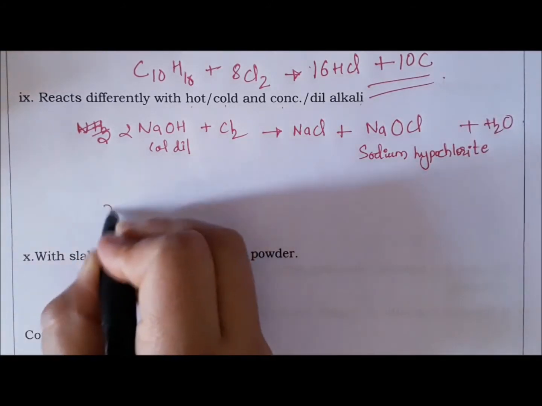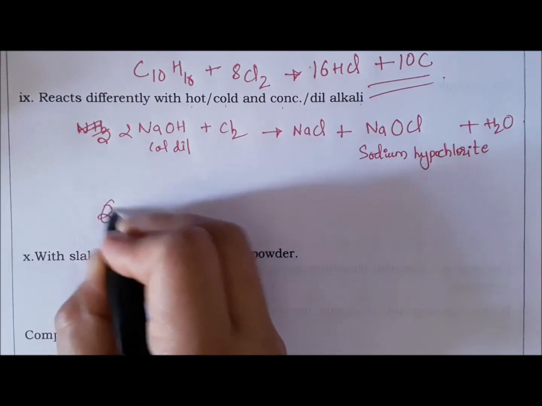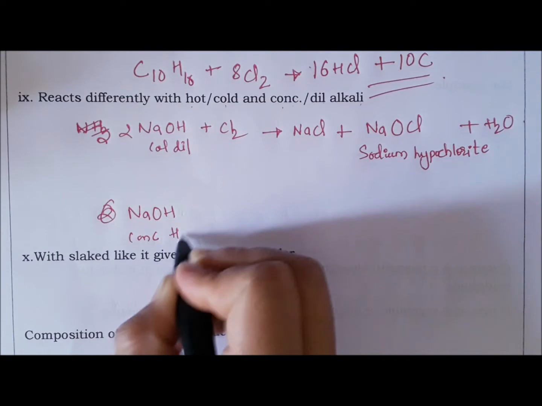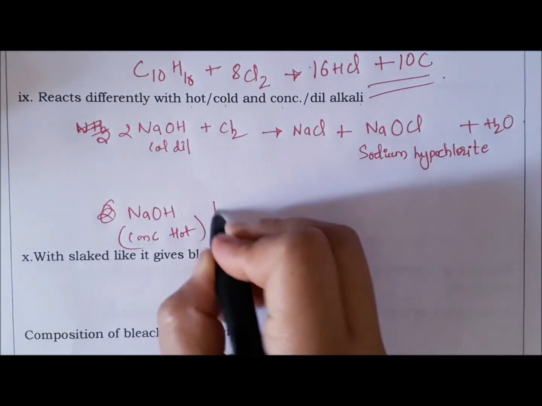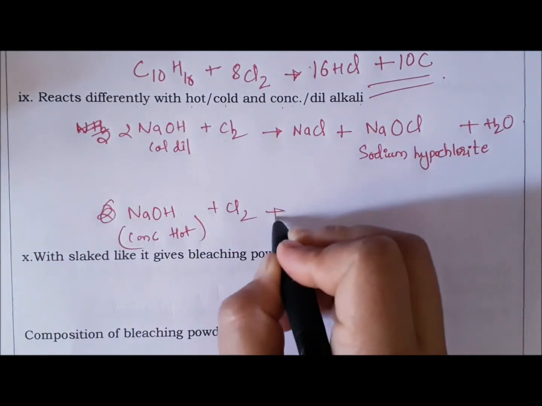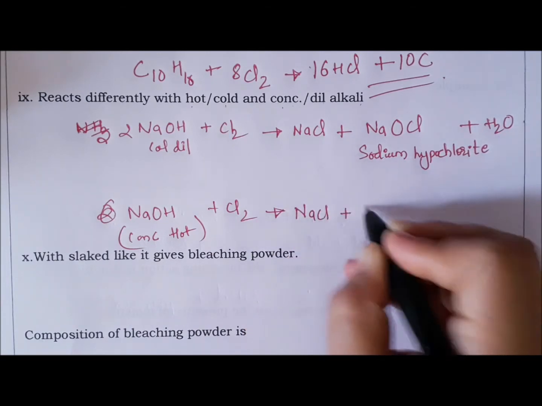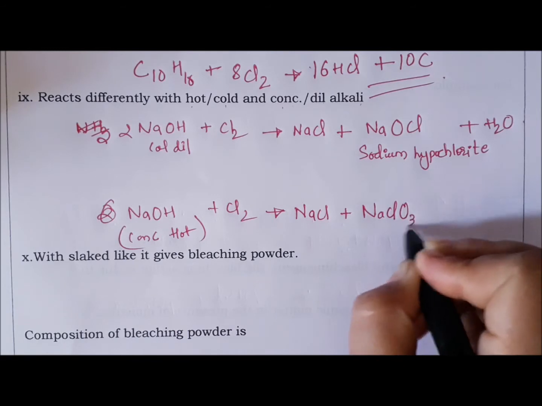And again, if chlorine gas is passed through concentrated, hot sodium hydroxide solution, then you will get a different product. So sodium chloride and sodium chlorate.